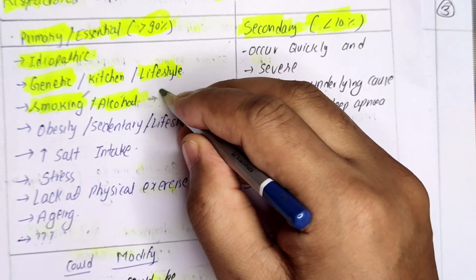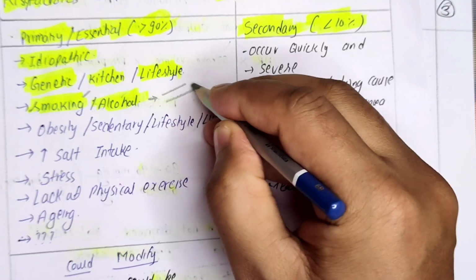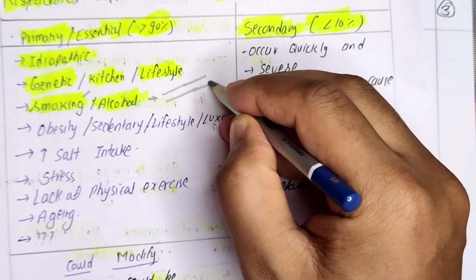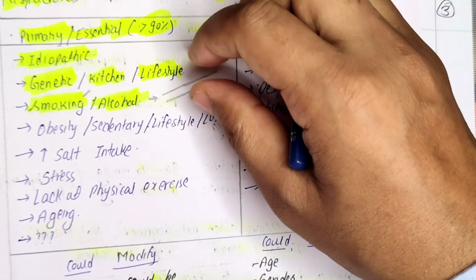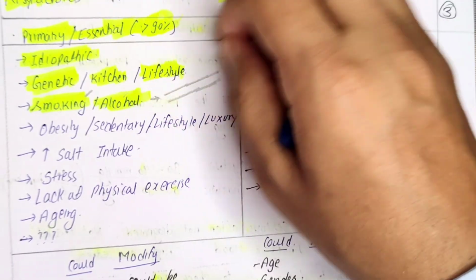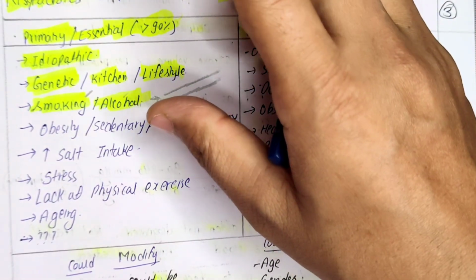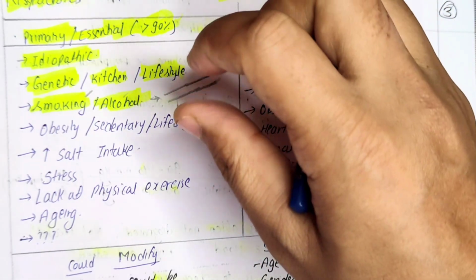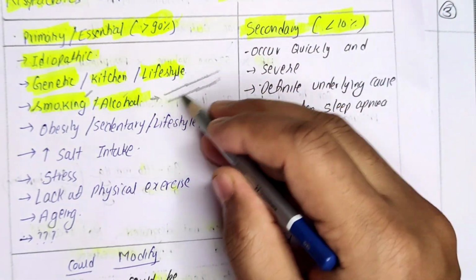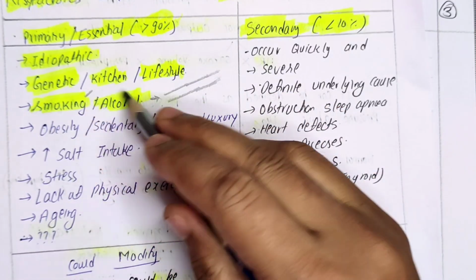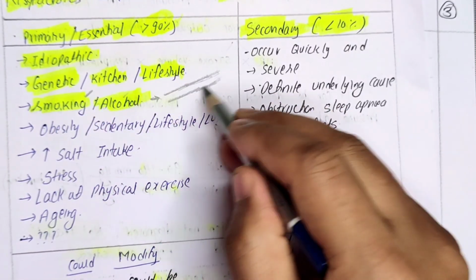Due to that, what is happening is that these blood vessels, as I have discussed in the total peripheral resistance, have one fine property called ductility. They will contract and relax. When blood goes, they will relax and then contract. These things go on continuously so that the blood pressure is maintained. Now these substances will harden these blood vessels.